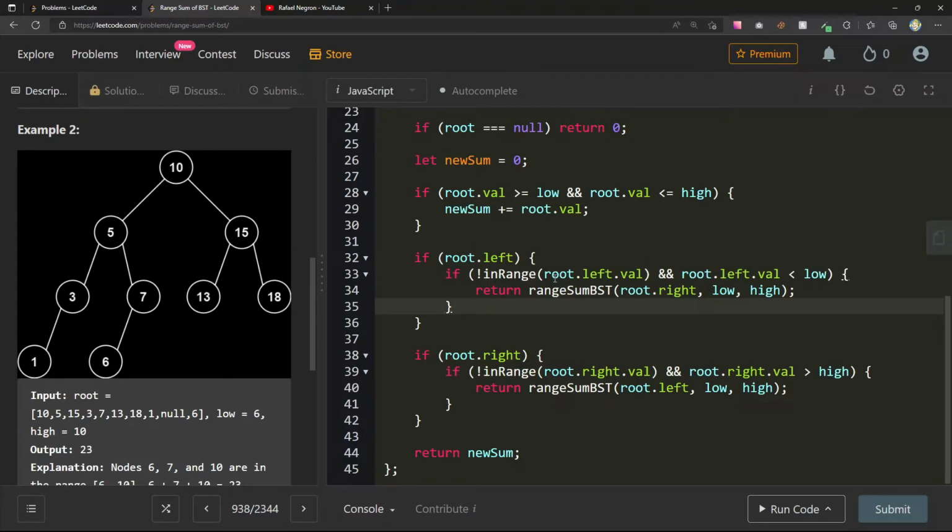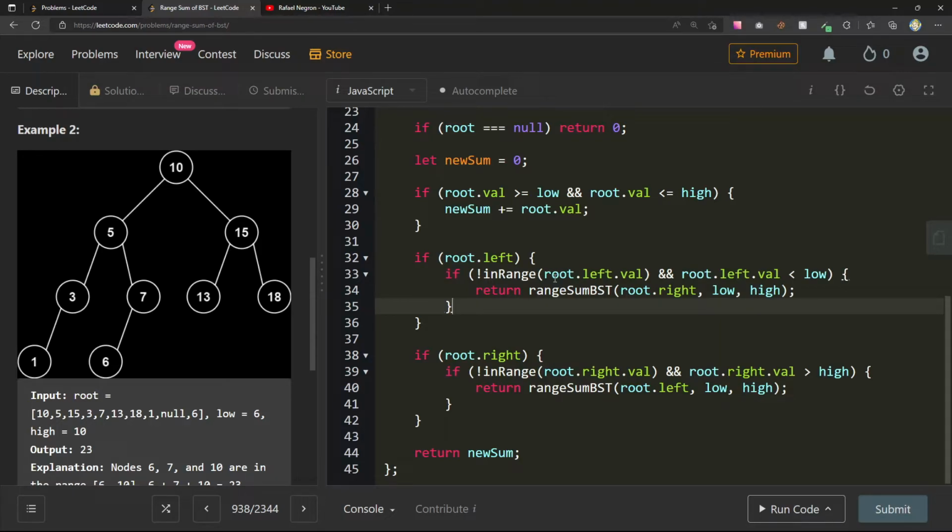So to me it almost feels like at every node, let me check my left node. But what happens if that node is valid or not valid, whether it's in range or not in range, does that really matter? If it's in range, I'm going to visit it because I need to add it. And if it's not in range, I'm still going to visit it because I need to see what else is there for me to deal with.